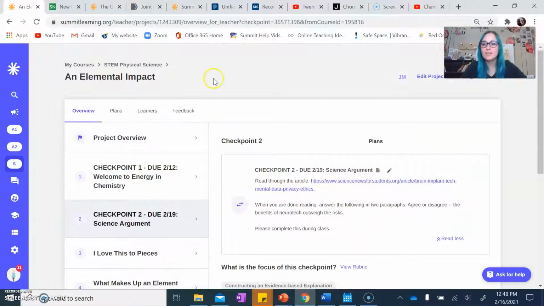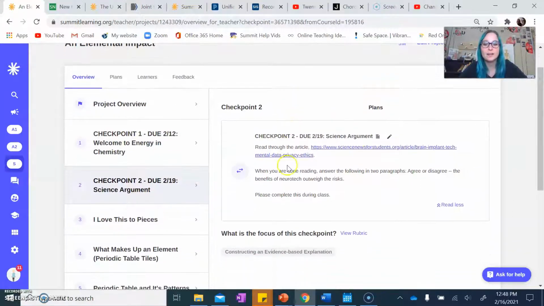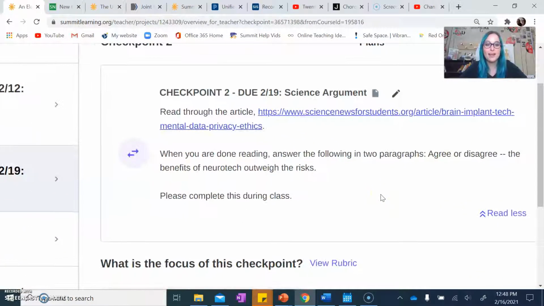So we're going into Summit, into physical science, the Elemental Impact project, and then clicking on checkpoint 2. You'll see here there is our description for the checkpoint and that link that you want to click on to open up the article. Again, when you're done reading, you want to answer in 2 paragraphs, agree or disagree, the benefits of neurotech outweigh the risks. So you want to tell me whether or not you think neurotech is worth it or if it's too risky to do.